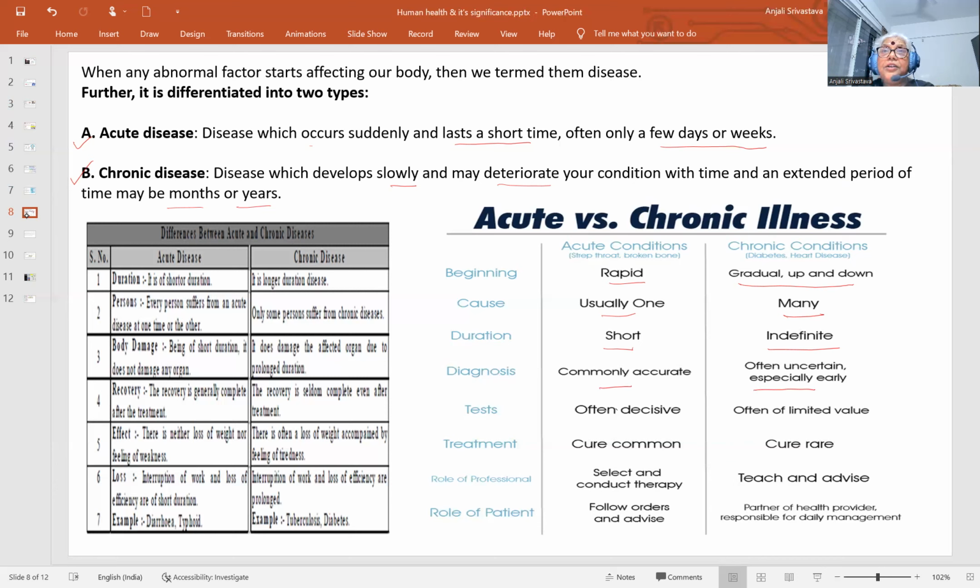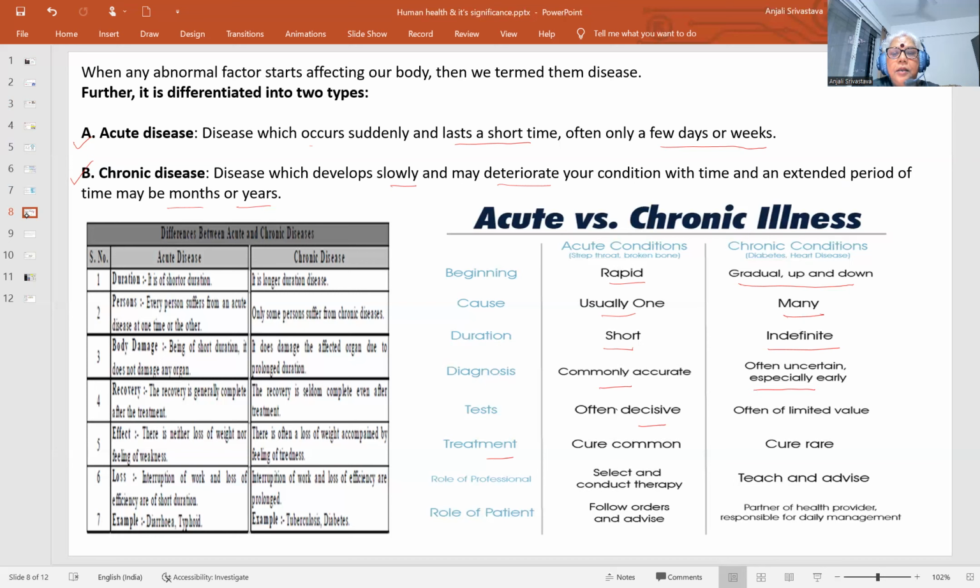So, in chronic conditions, the causes of the disease exist inside or externally, but they become visible to the patient maybe after a long time. Then the tests are done, then the treatment. These are the things that you can go through for your interest as well as for MCQs.